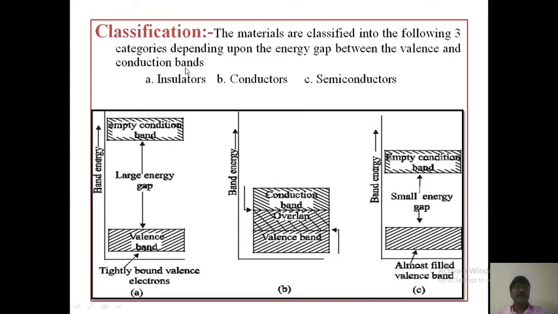Next, classification of solids based on band theory. The materials or solids are classified into the following three categories depending upon the energy gap between the valence and conduction bands.